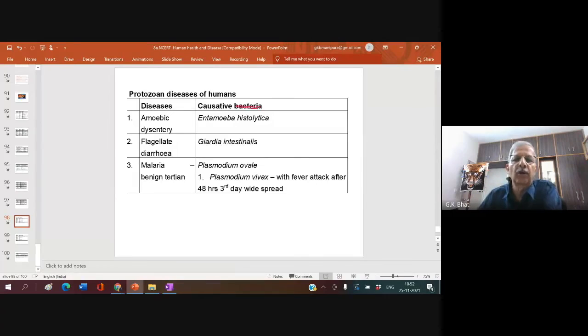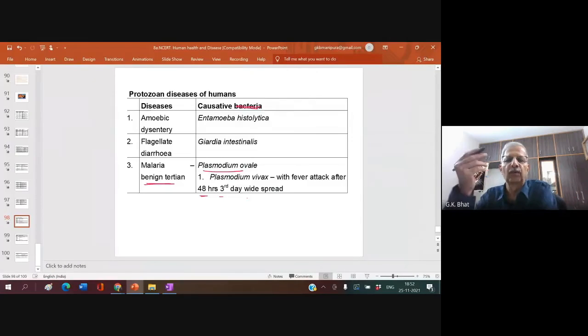Malaria is caused by Plasmodium ovale. There are two types of malaria, malignant and benign. The benign one is not life-threatening. Plasmodium vivax causes a fever attack after 48 hours, that is, on the third day.